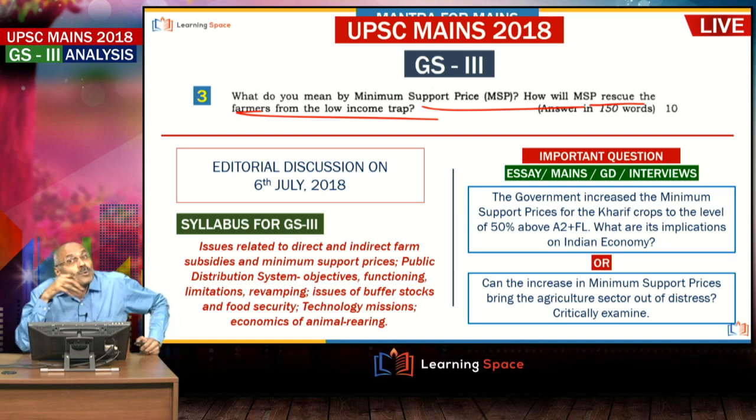Government should look at procurement mechanisms to bring farmers out of the low income trap. Mere announcement of this minimum support price will not benefit the farmers. You have to write this way: mere announcement will not benefit, but what is required? That means they can be brought out of the low income trap, but you can add what are the essentials to bring them out of it, right.